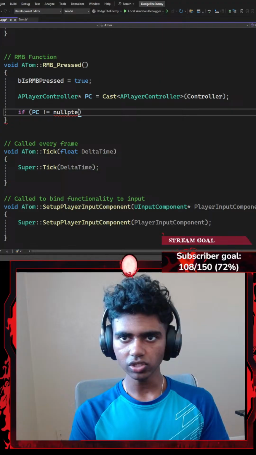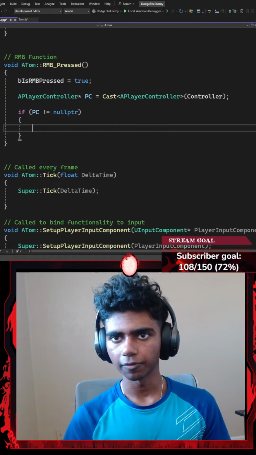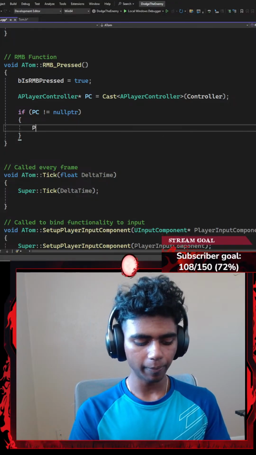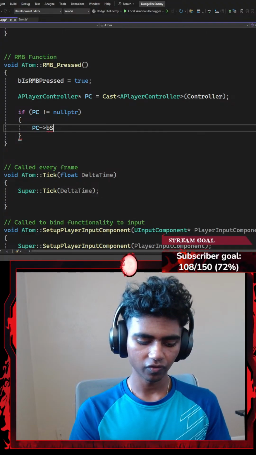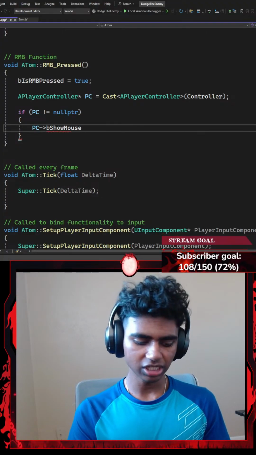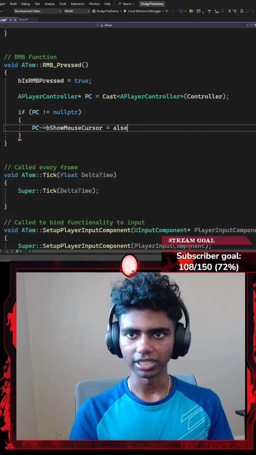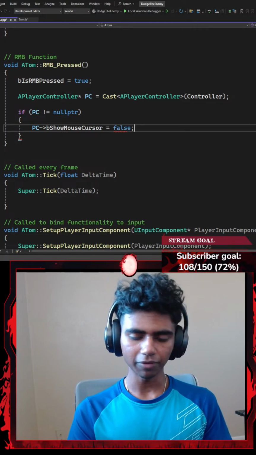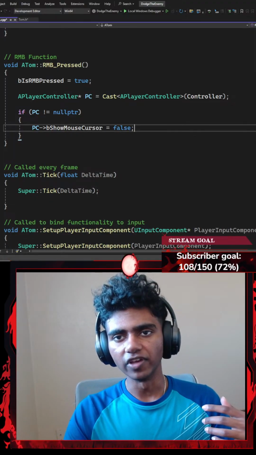Then I'm going to go ahead and do something. I'm going to add a pair of curly braces and let's say I'm gonna go ahead and point my player controller towards a boolean variable of bShowMouseCursor, and I'm gonna go ahead and set that equal to false, ending with a semicolon. Whenever I'm moving my player or rotating my player around, I don't want my mouse cursor to be visible.